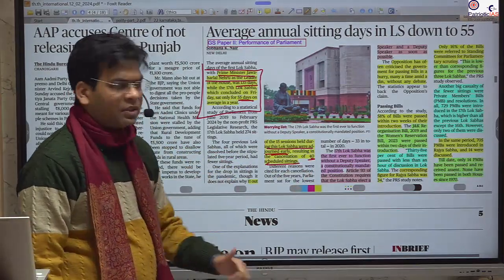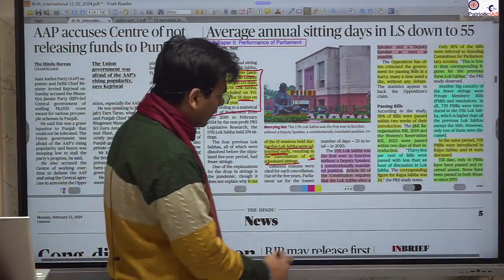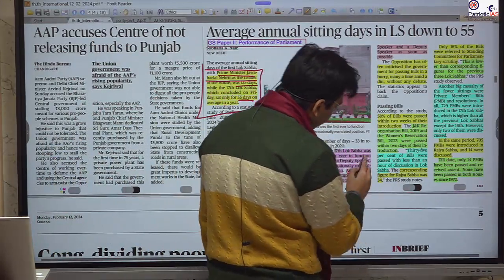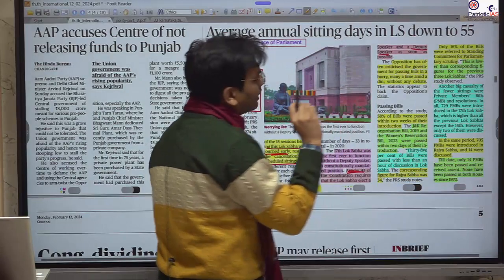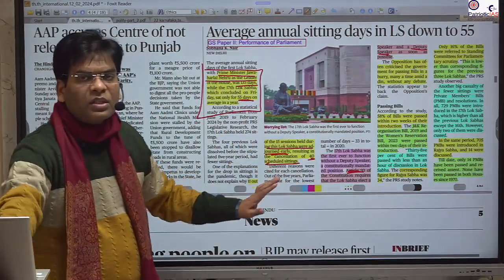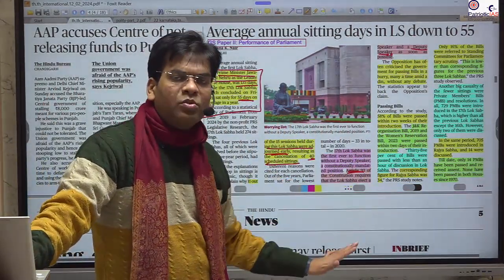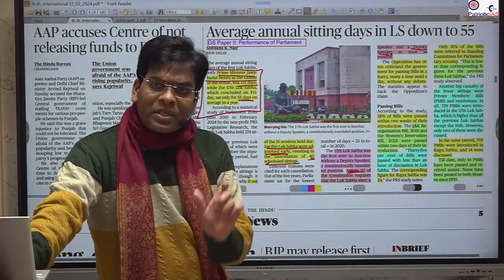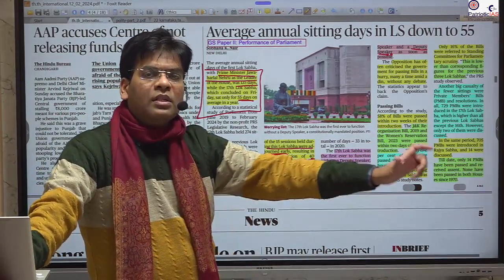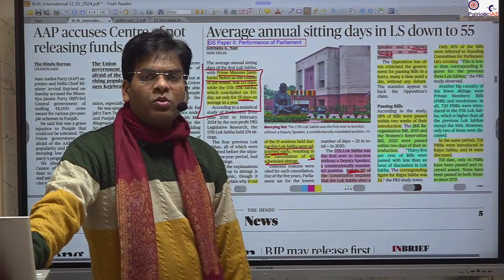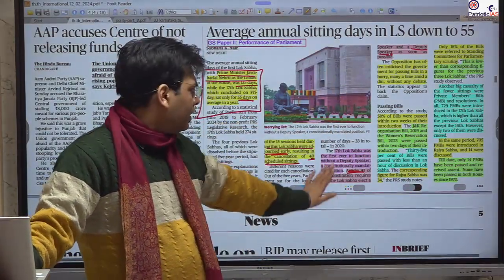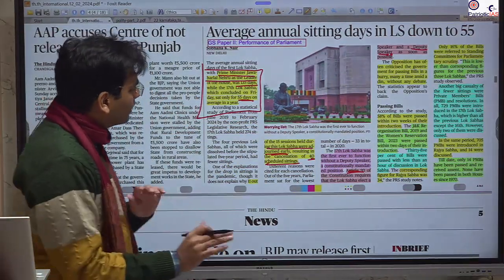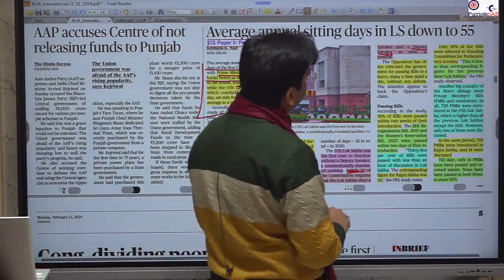This is the first time. This is a constitutional post, and Article 93 says that there should always be a speaker and deputy speaker. Conventionally, it is not written in the constitution or any statutory book, but as per convention the deputy speaker post always goes to the opposition, but this is the first time they have not appointed. So this shows the deviation.